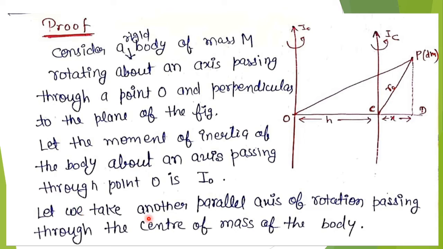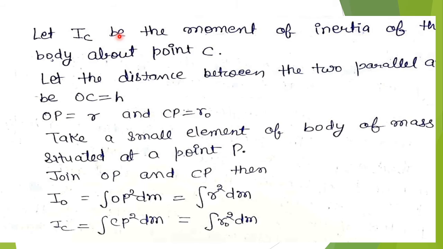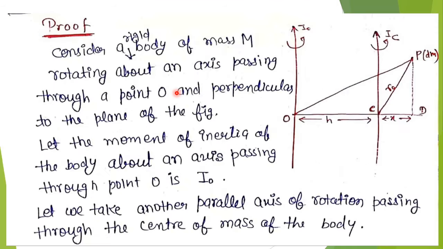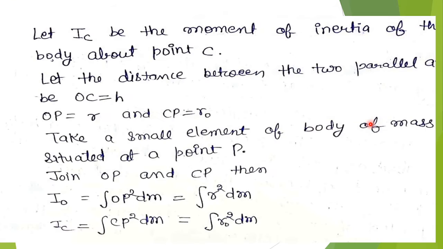Now let me take another parallel axis of rotation passing through the center of mass of the body. Let IC be the moment of inertia of the body about point C. Let the distance between the two parallel axes be h, meaning OC equals h.